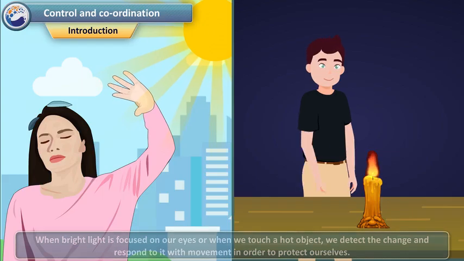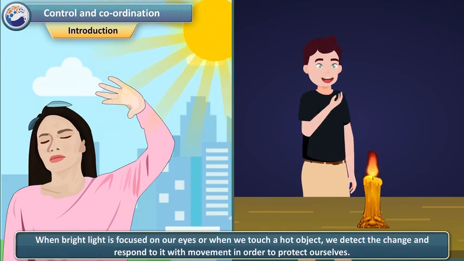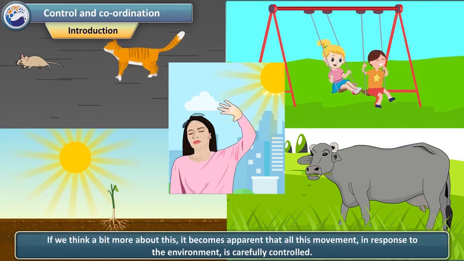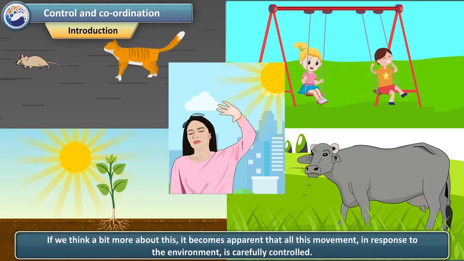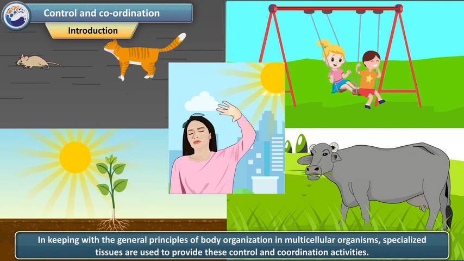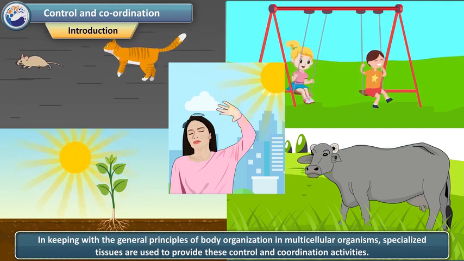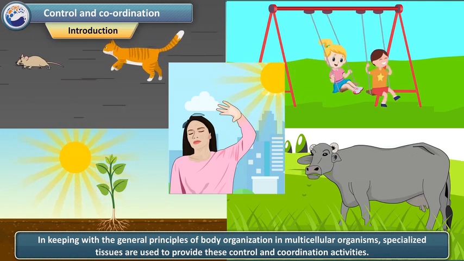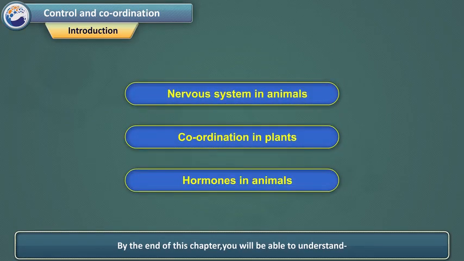When bright light is focused on our eyes or when we touch a hot object, we detect the change and respond to it with movement in order to protect ourselves. If we think a bit more about this, it becomes apparent that all this movement, in response to the environment, is carefully controlled. In keeping with the general principles of body organization in multicellular organisms, specialized tissues are used to provide these control and coordination activities. By the end of this chapter, you will be able to understand the nervous system in animals, coordination in plants, and hormones in animals.